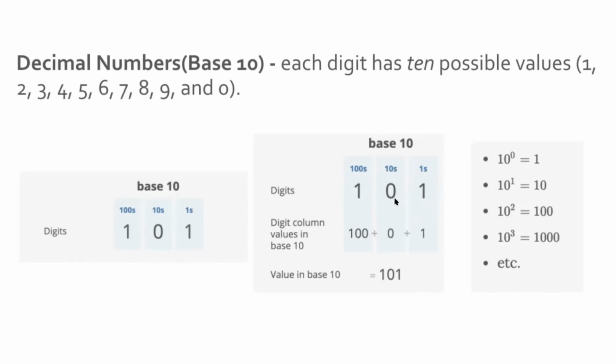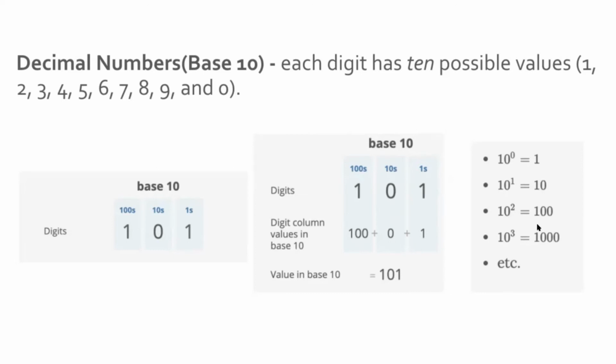So basically this is the 0th place, first place, and second place: 10 to the power 0 is 1, 10 to the power 1 is 10, and 10 to the power 2 is 100. Whatever number is in each place gets multiplied by that value, and 0 multiplied by 10 becomes 0.